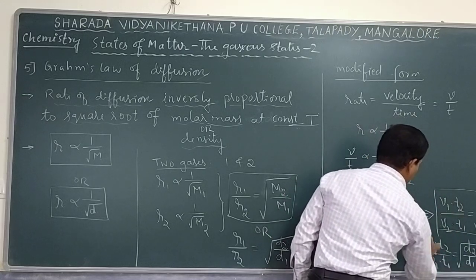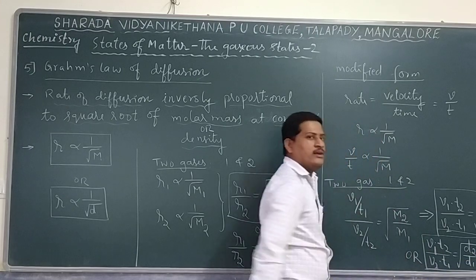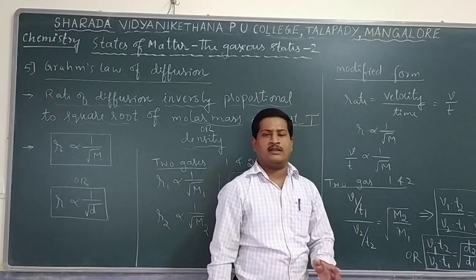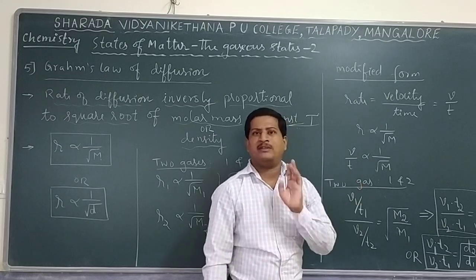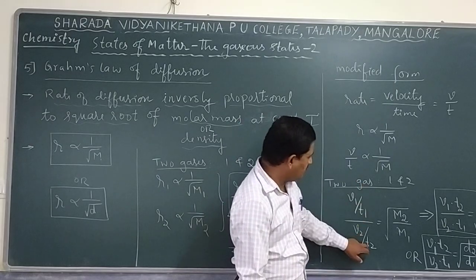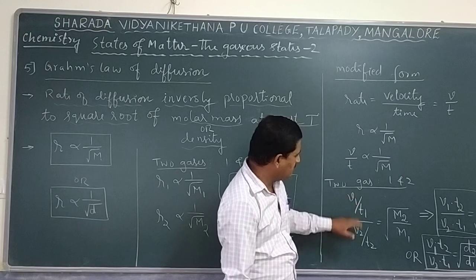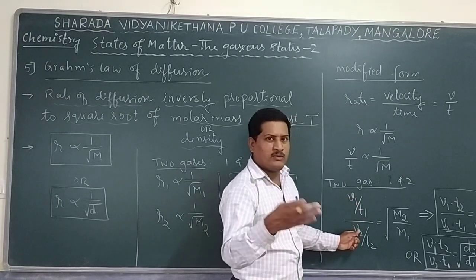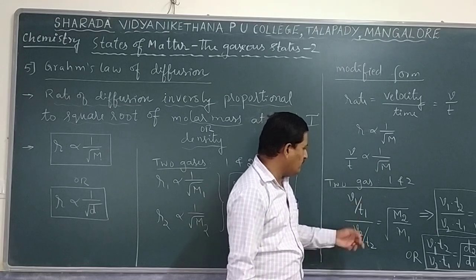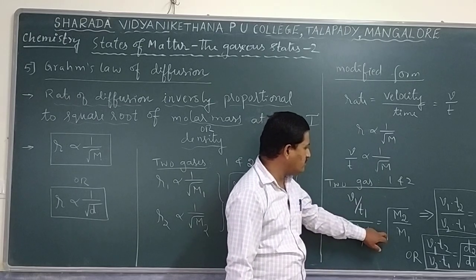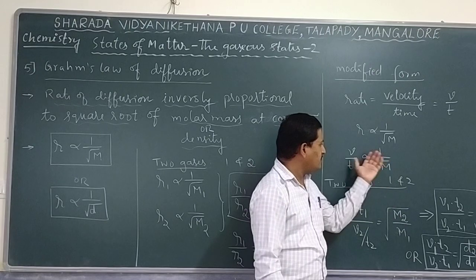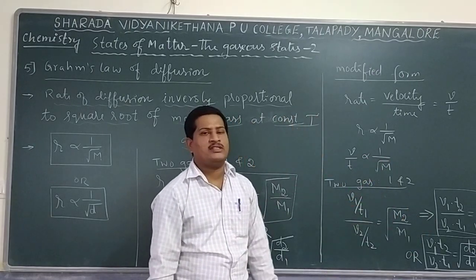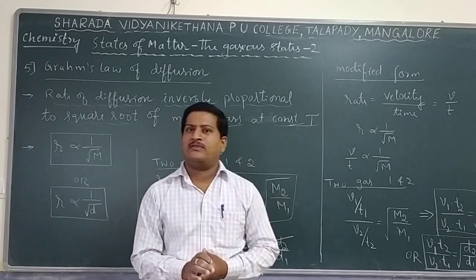And this is another modified form, in terms of density. Suppose the gases are moving for the same time, then T1 and T2 cancel, and V1 by V2 is left. Similarly, if the gases move with the same velocity, what about the rate of diffusion? V1 and V2 are equal, then T2 by T1 is proportional to square root of M2 by M1. These modified forms are important from the competitive examination point of view. So that is about the different gas laws.